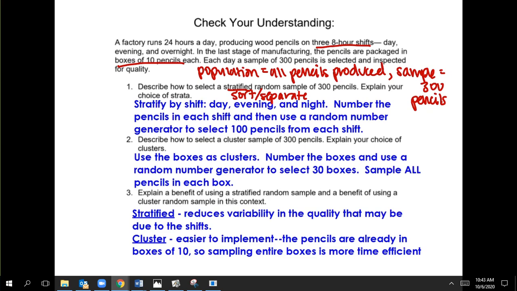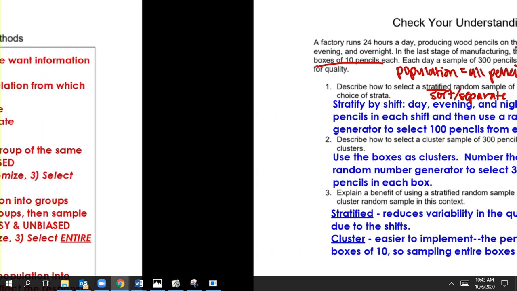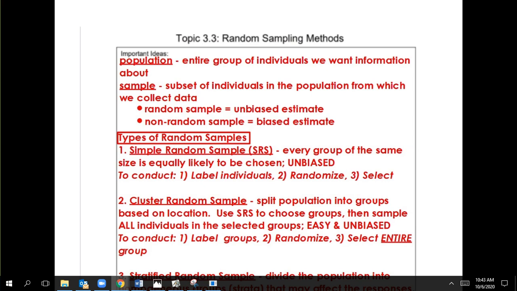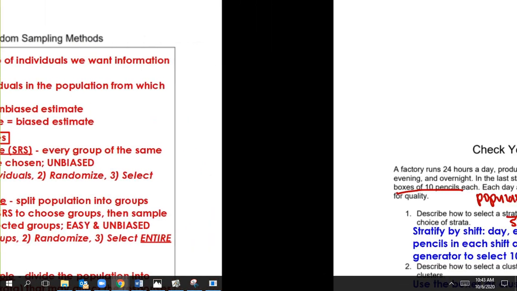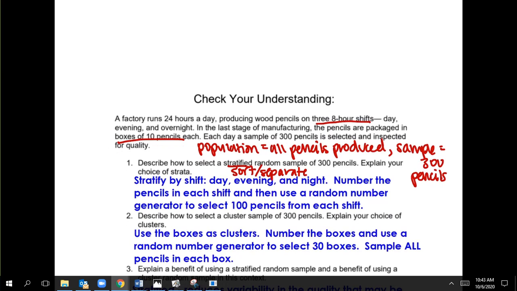For a cluster sample, remember the cluster sample definition was that the population was based on location. And so in this case, the boxes are the clusters. So I'm going to underline this and say kind of naturally grouped. And then when we select cluster, so we'll number the boxes, and then we'll use a random number generator to select 30 boxes of 10 pencils each. We sample all pencils in each box for a total of 300 pencils.